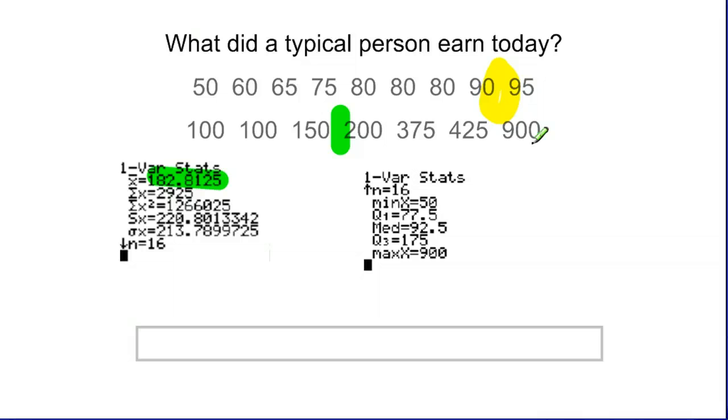So it's not often very useful in situations like this where the data is very skewed to talk about the mean, and so that's why we'll often say the median salary or the median income in any kind of skewed distribution. Otherwise, if the numbers are fairly symmetrical or all kind of close together, we'll often talk about the mean. So just be aware that both of them can be used in different situations.